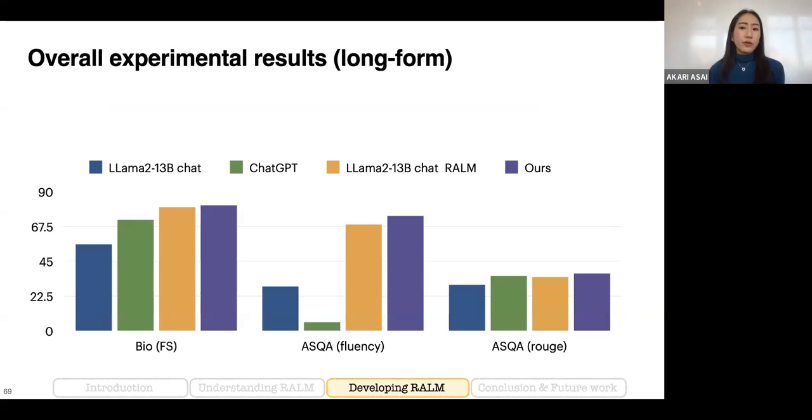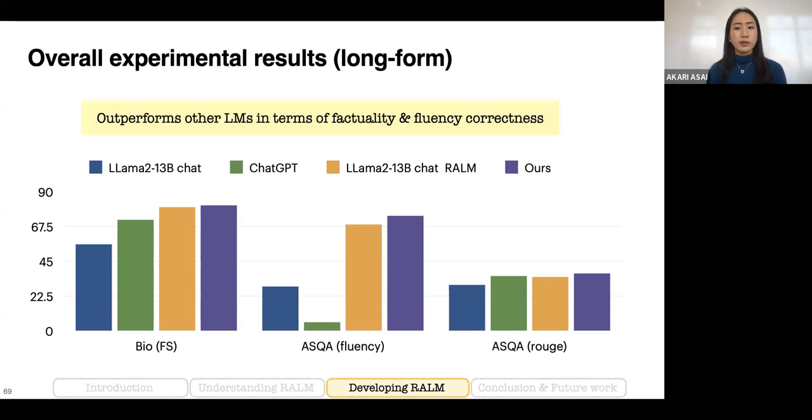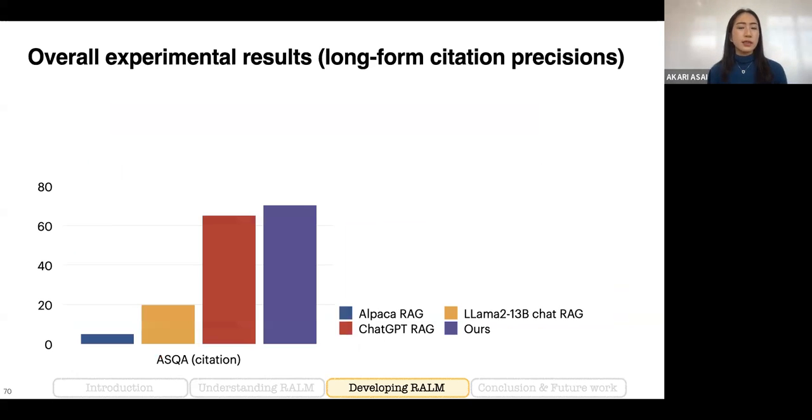Our model also shows strong performance on long-form generation. For example, our model outperforms other models with and without retrieval on the FActScore long-form question answering task in terms of fluency and final model accuracy based on the BLEURT score. I would like to highlight that our model also provides much better citation precision in those long-form generation tasks.